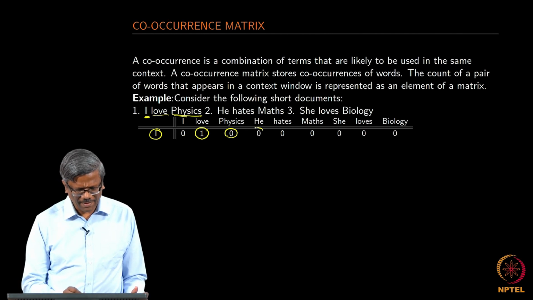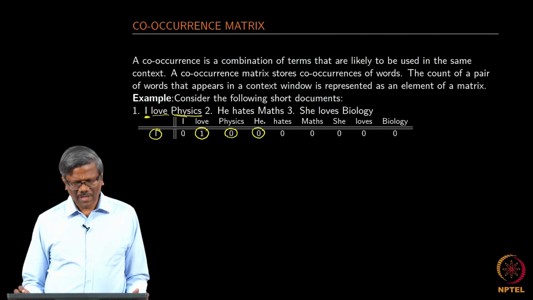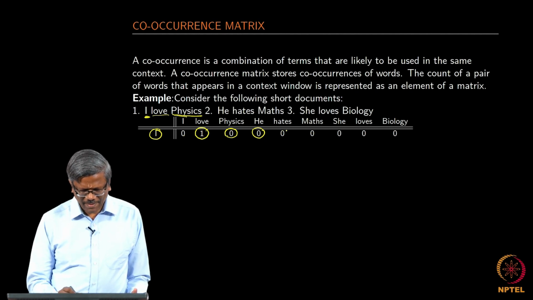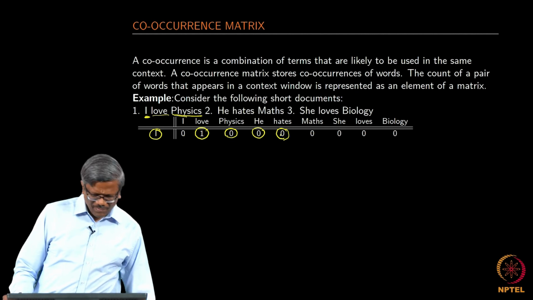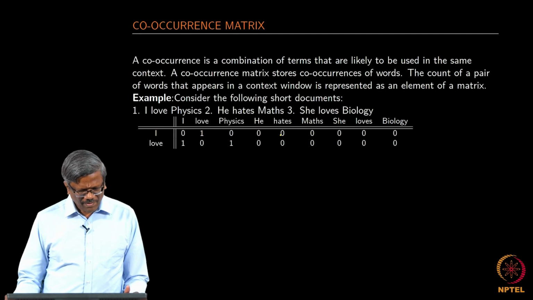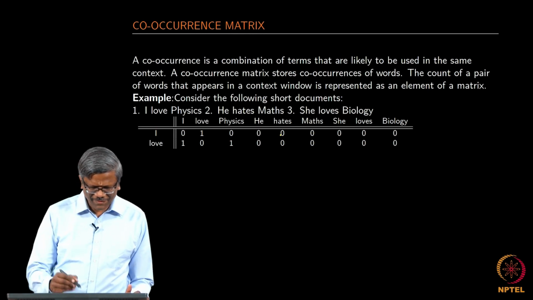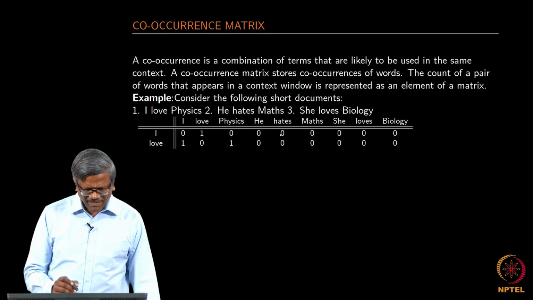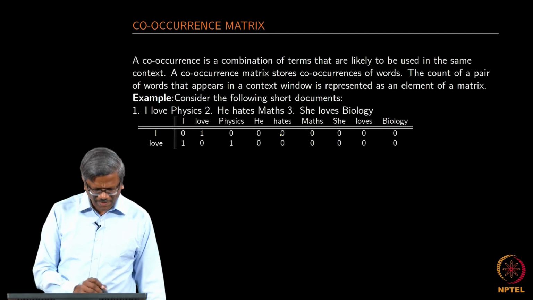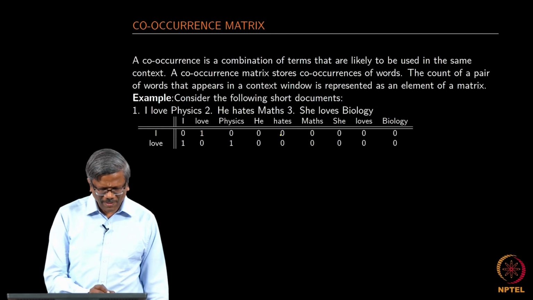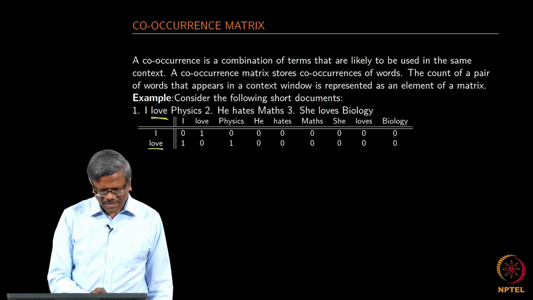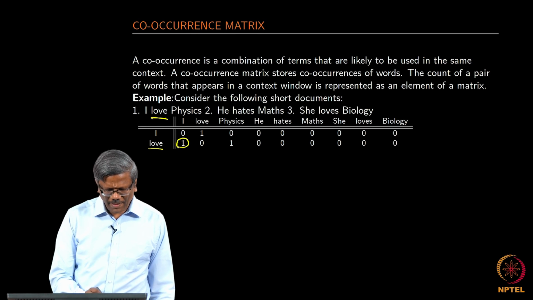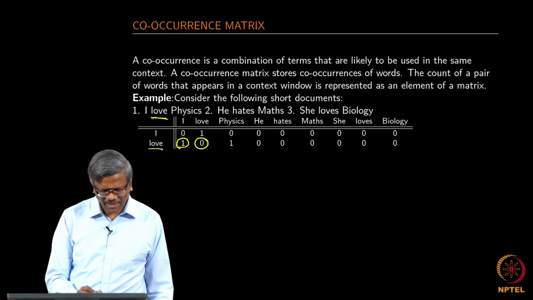Say he and I do not occur together, he and hates, it should be, that is the second one. I am sorry, that is the second document. I have not yet finished the first one. So, let us take the second word love, and then I and love occur together, love and love do not occur together.